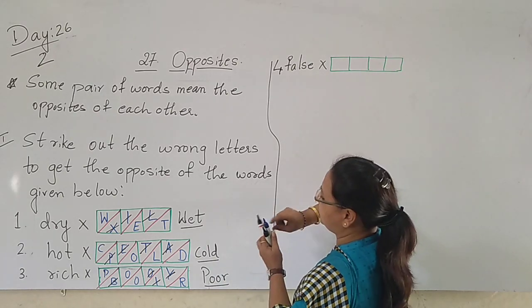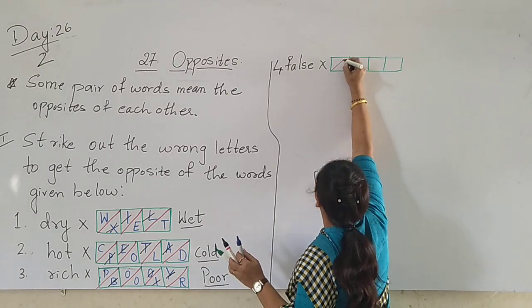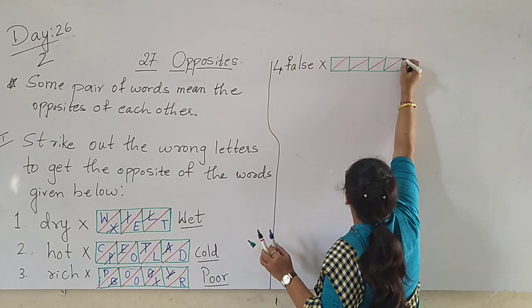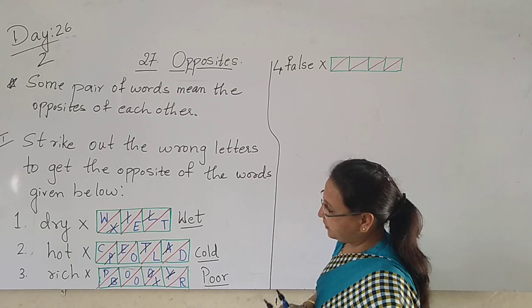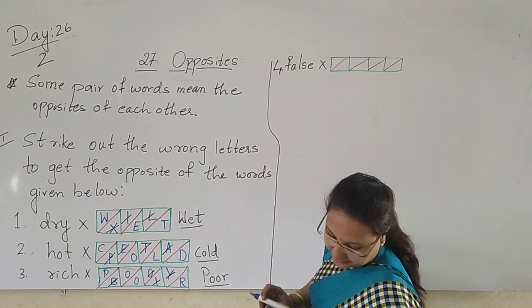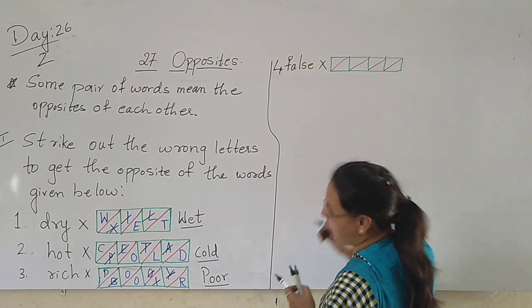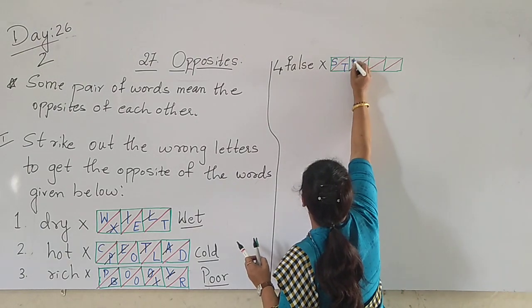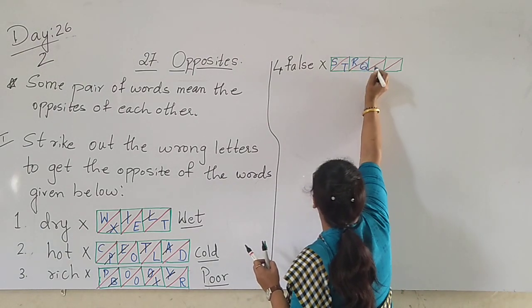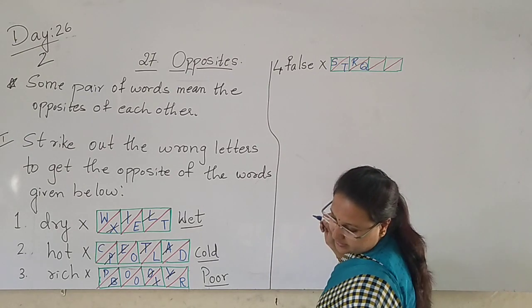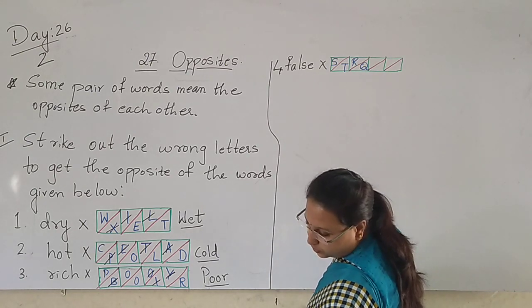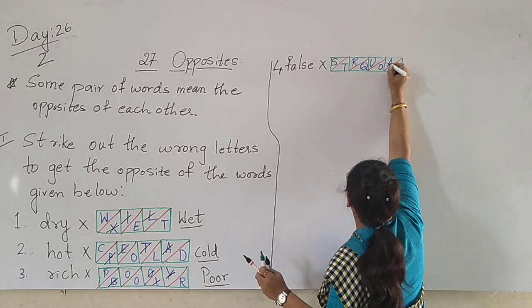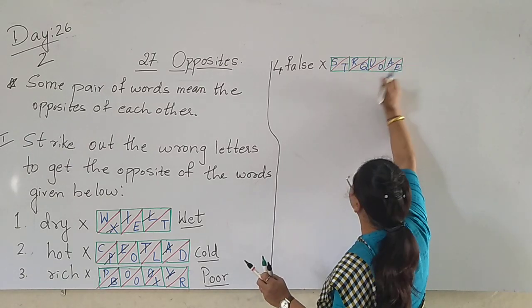And in the center you have to draw the line. And the letters to be written in between are S-T-R-Q, and then next is U, O, A, E.